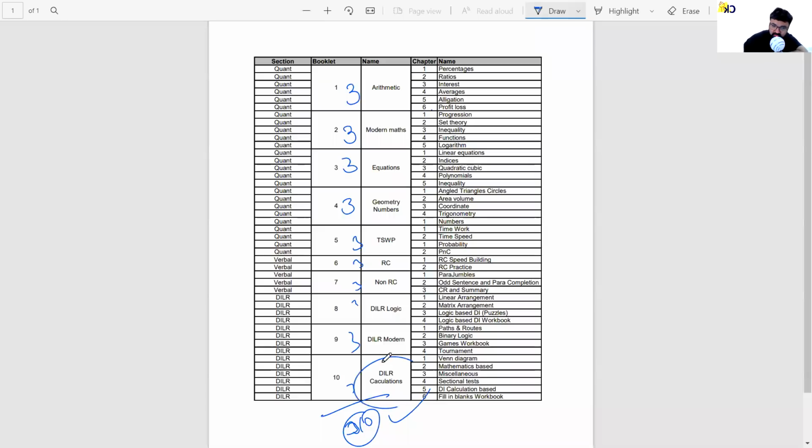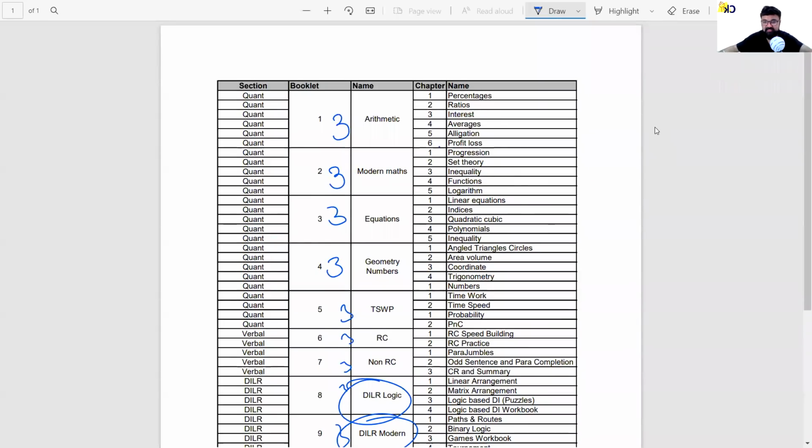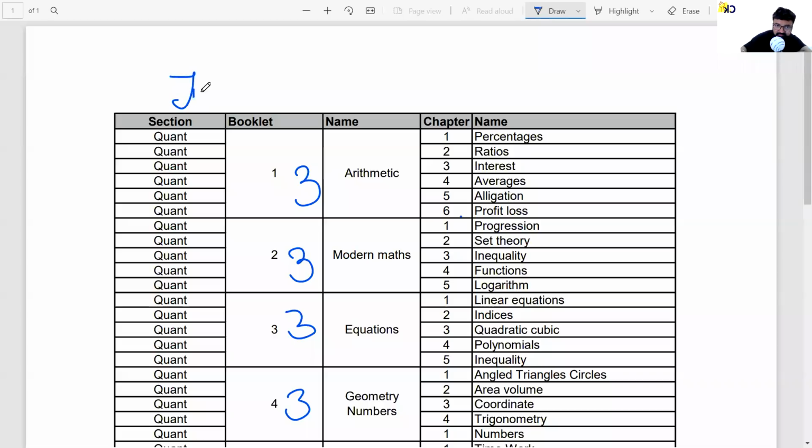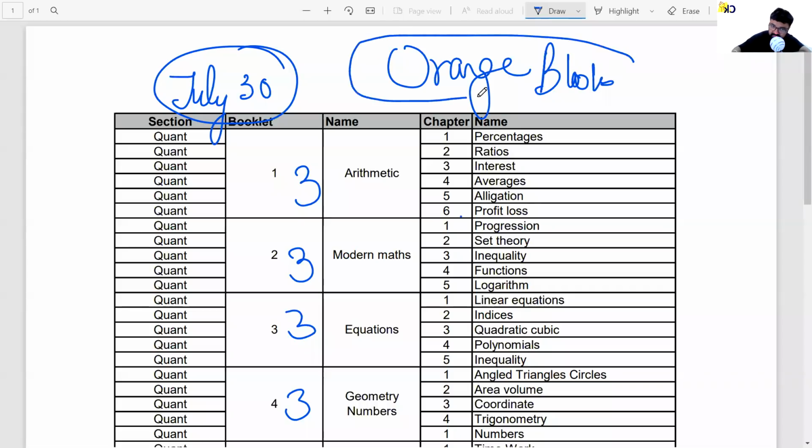Okay, so these are the books. This is nothing but your orange books ka syllabus, and the target is to complete the orange books. Orange book should be done. So let me give you a simple target. I want you to complete the orange books by July 30. Anybody who can complete orange books by July 30, I can promise you a good percentile. Okay, that's my promise to you.